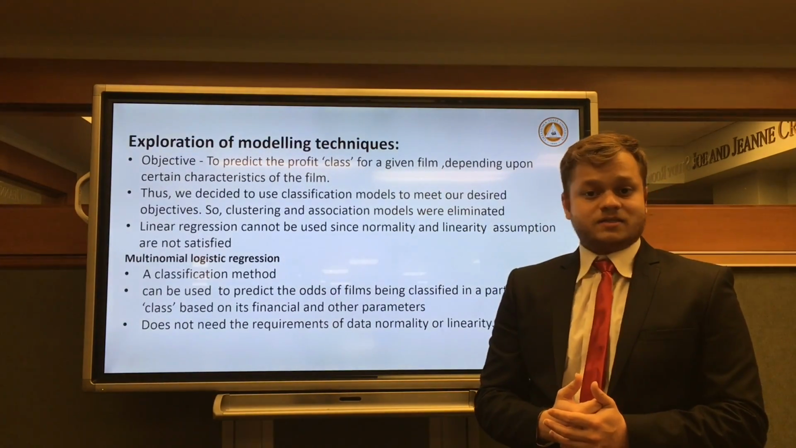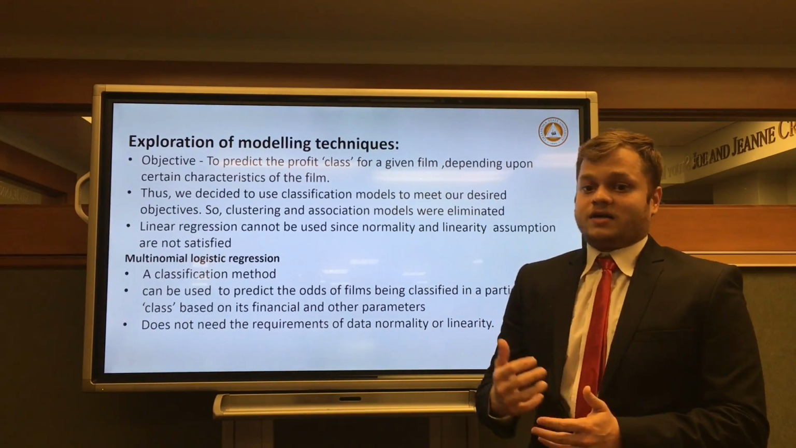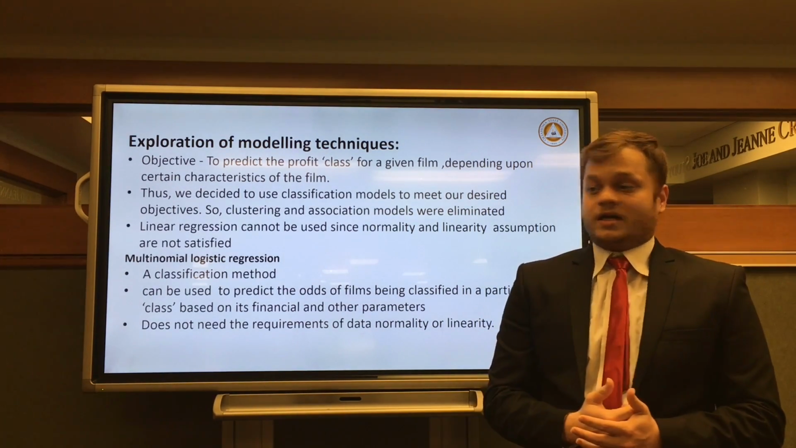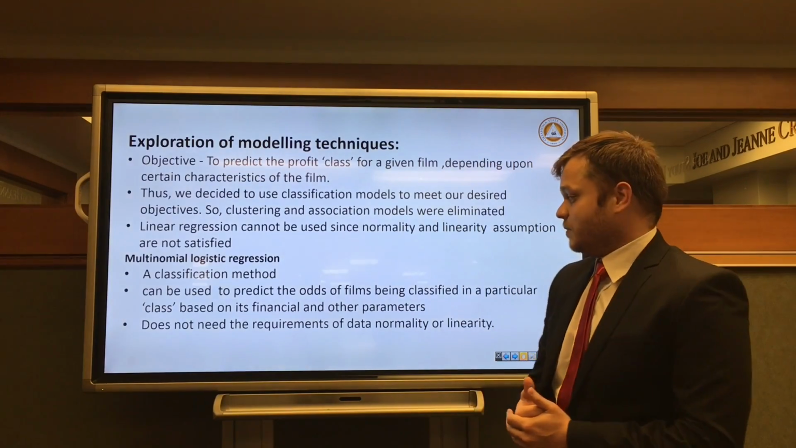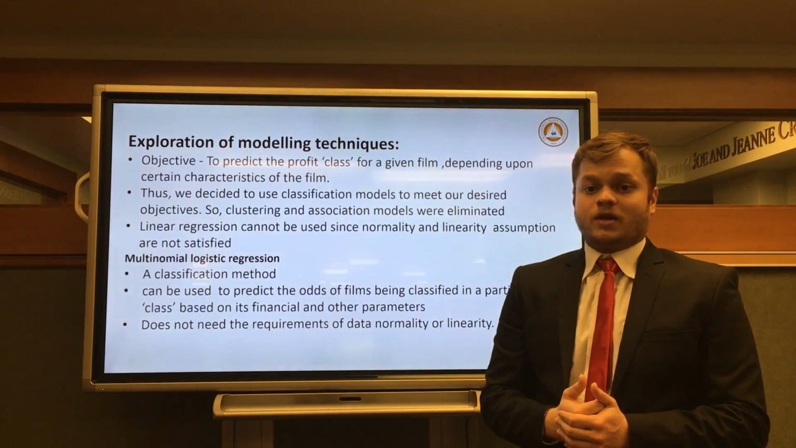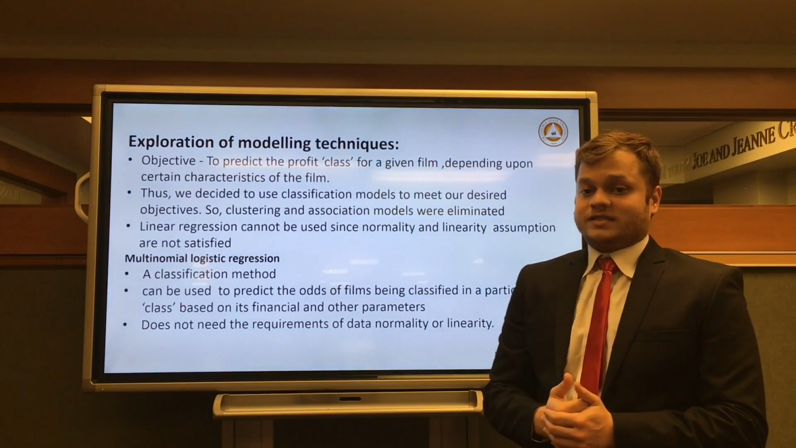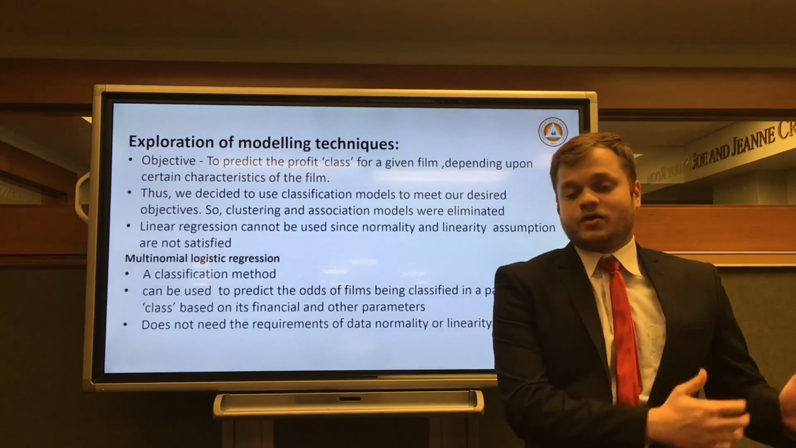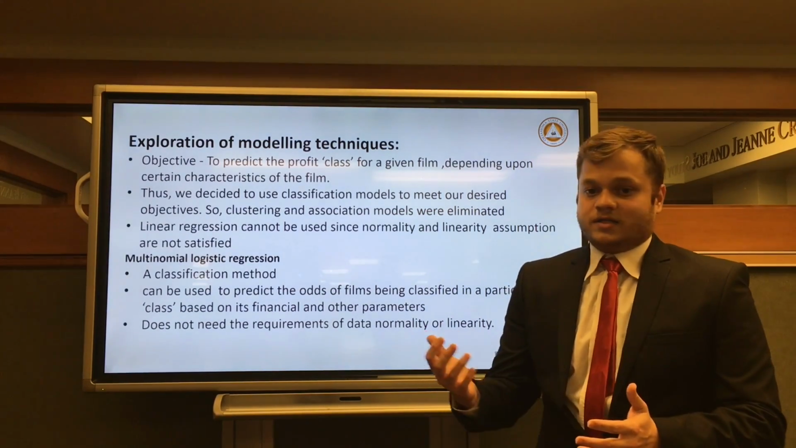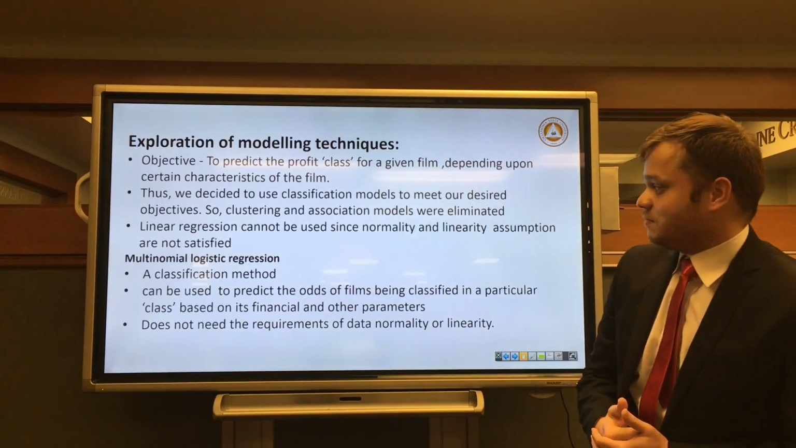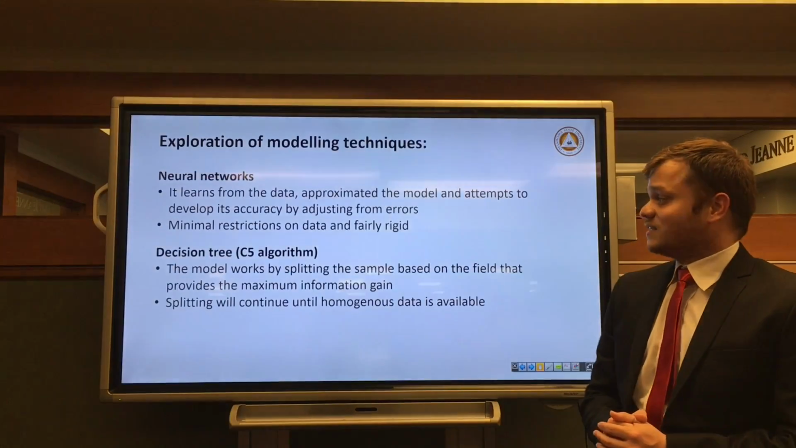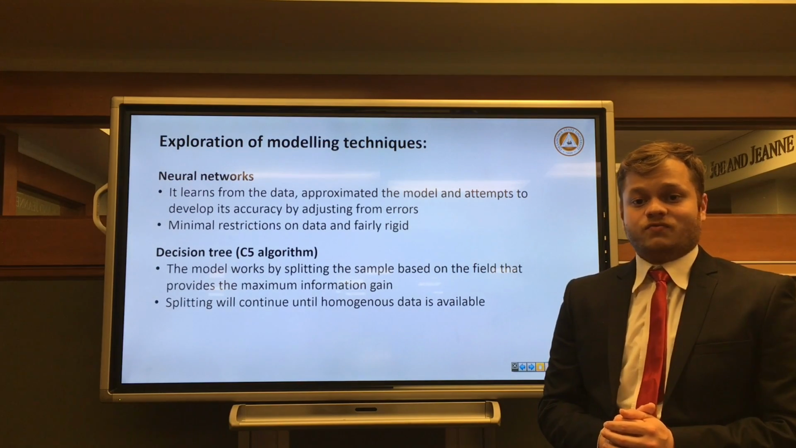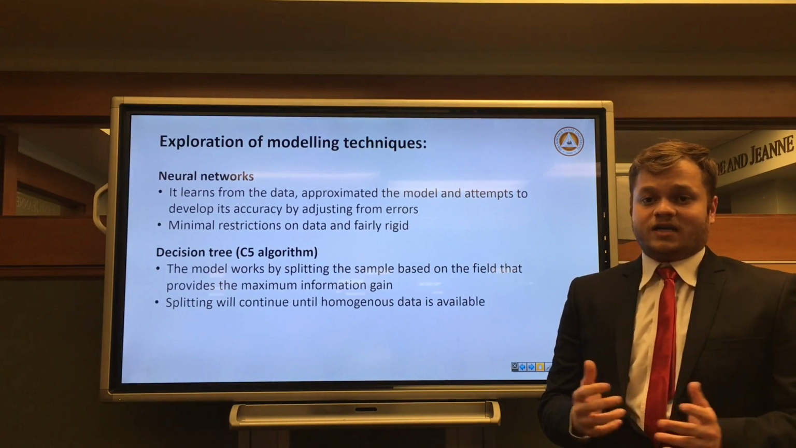In our case, the independent parameters are continuous, ordinal, or categorical, and yes, logistic regression can take all these types of data as independent variables. Also, the output of multinomial logistic regression would be helpful in the sense that it will give us the odds ratio of a particular film being categorized in a particular class depending upon the characteristics of the film. So that's why we selected multinomial logistic regression. Next, we selected neural networks because they will satisfy the goal of finding the most influencing parameters for classifying the films into the defined classes by learning the characteristics of the film.